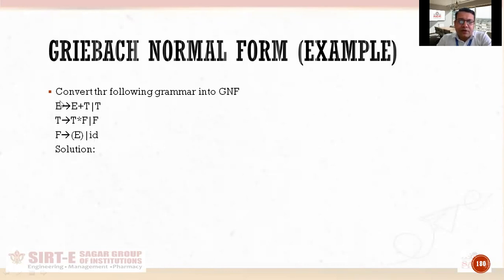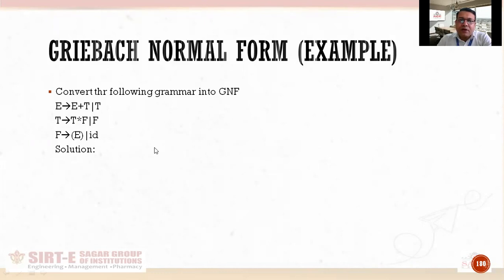So here, if you can see, there are three variables: capital E, capital T and capital F. And talking about terminals, plus is a terminal, the second terminal is asterisk, third is left parenthesis, fourth is right parenthesis, and the fifth terminal is ID. ID is a single entity. It is used to symbolize identifiers. So it is a single terminal.